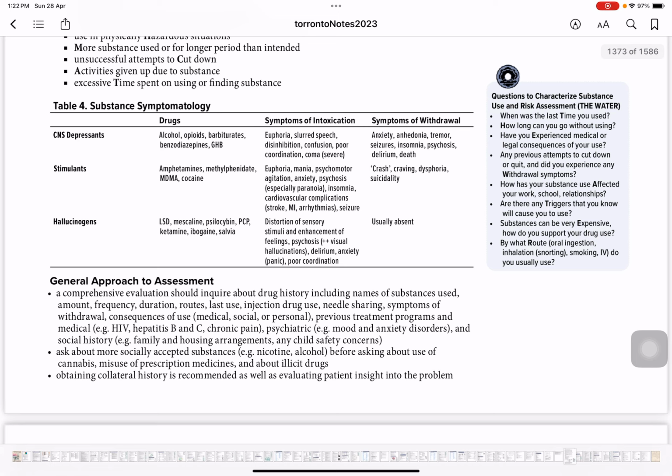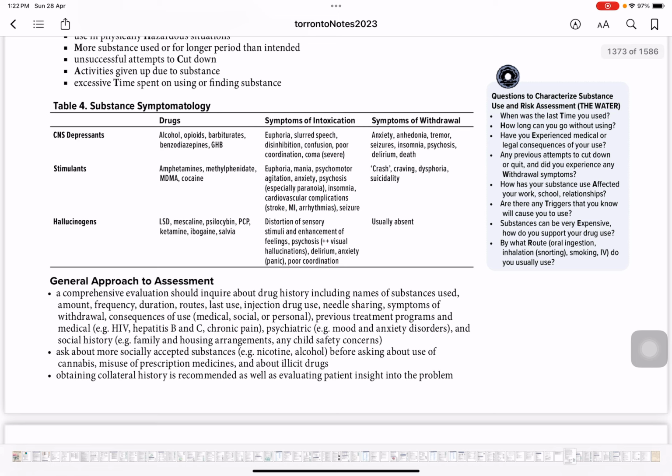So anxiety, you're not really happy, you get anxious. Anhedonia, lack of interest. Tremors, you're really not comfortable. Seizures, insomnia, psychosis, delirium, and death.